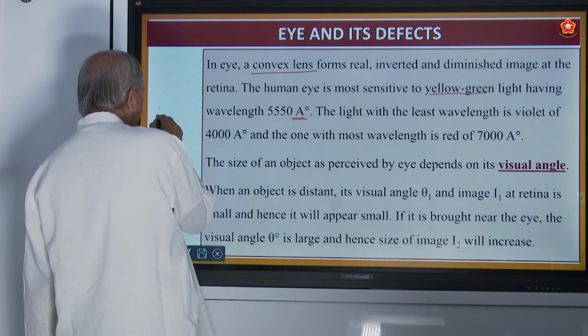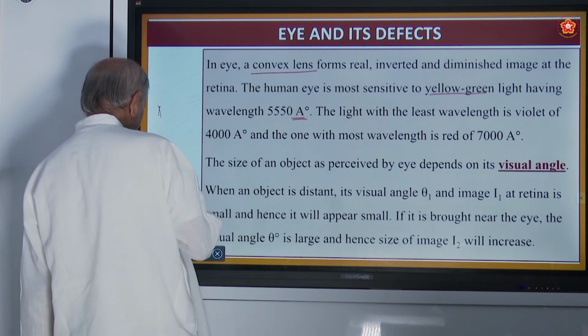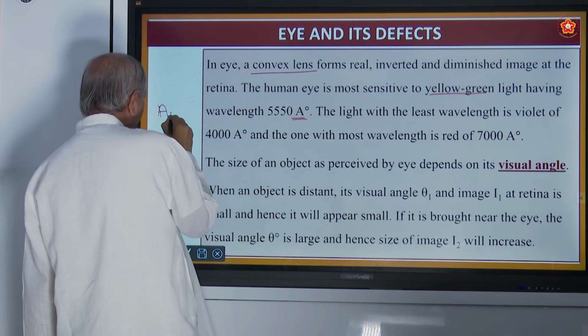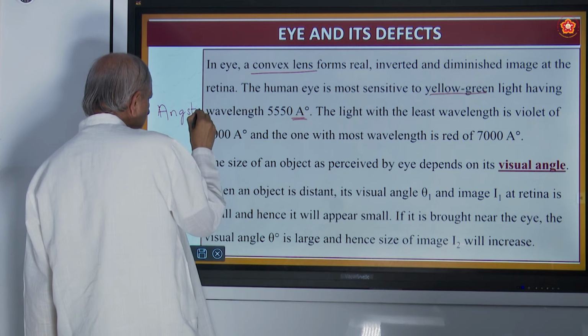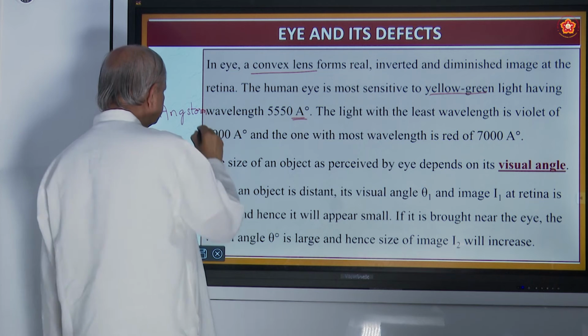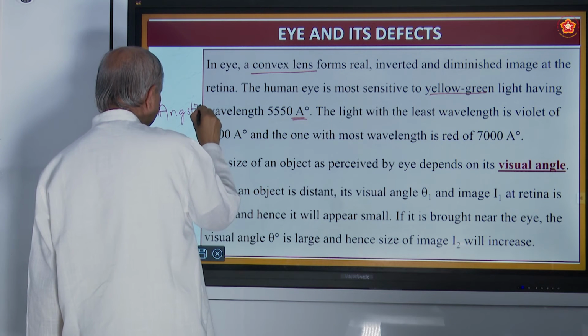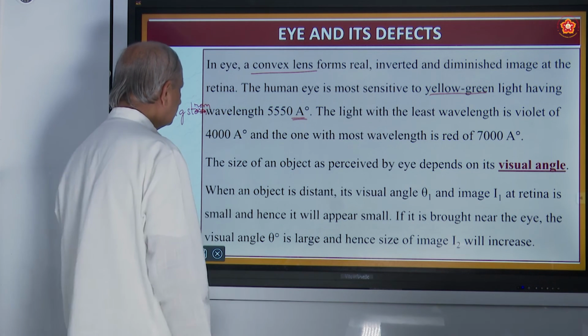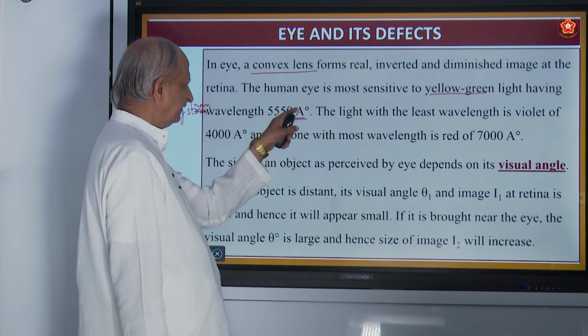Angstrom means what? It is the unit of measuring this. It is called angstrom. We call it A degrees.